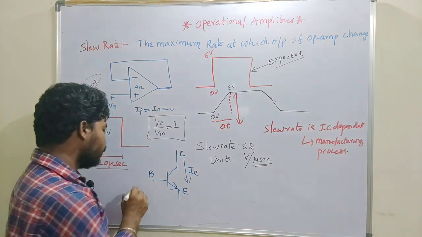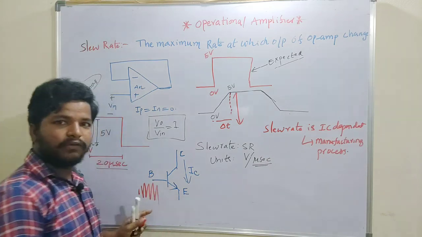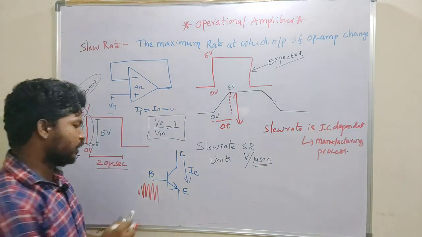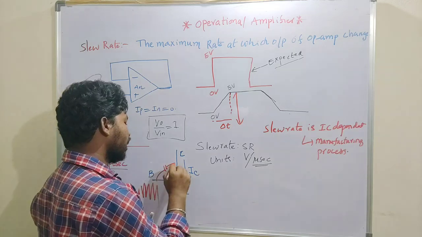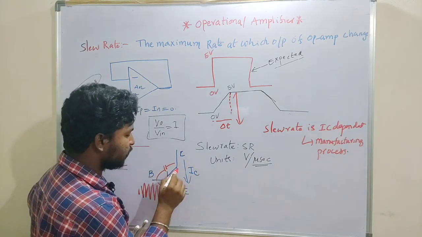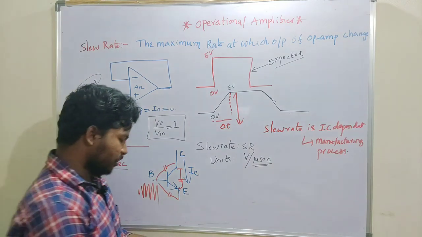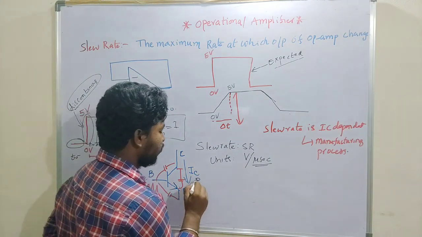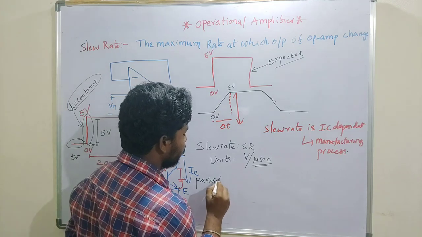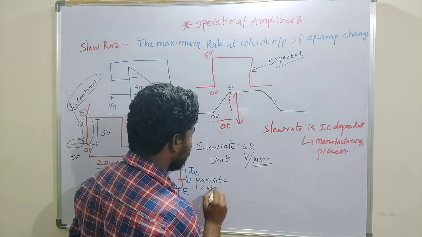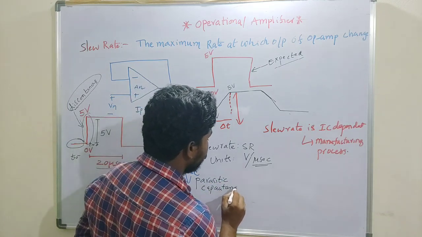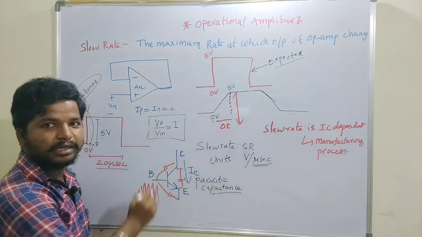When I operate this operational amplifier at high frequencies, we can expect that it forms some capacitances. We call these parasitic capacitances.